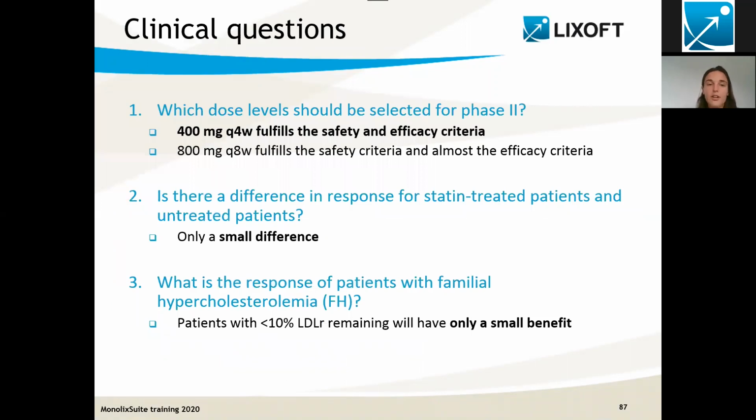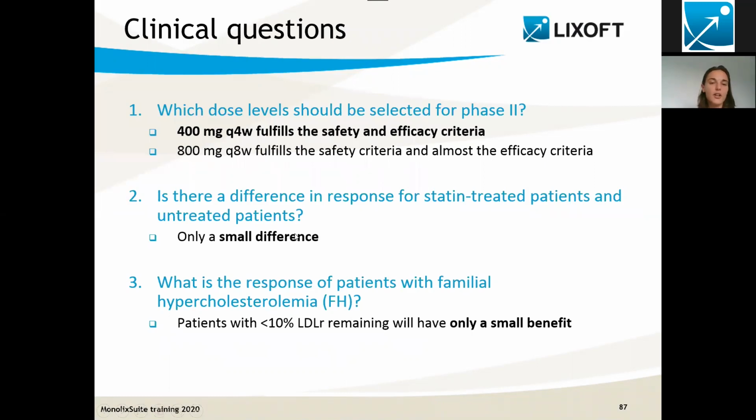So actually, the answers to the clinical questions are the following. We have seen that the dose level that is best for phase 2 is 14 milligrams every 4 weeks because it fulfills the safety and efficacy criteria. Of course, we're going to also choose other doses, but at least we can have a feel for what the result is going to be.